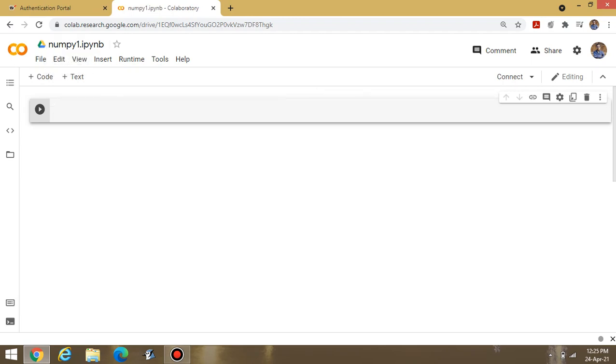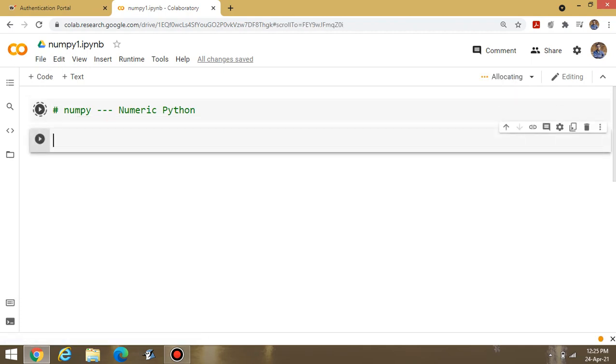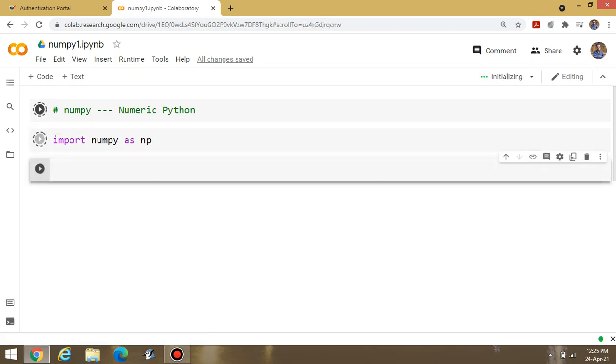To start with NumPy, first of all, what is the meaning of NumPy? NumPy stands for numeric Python. To initialize the content, we have to write import numpy as np. By writing np, now we can access the contents.